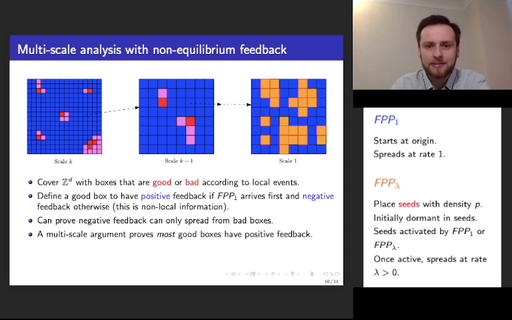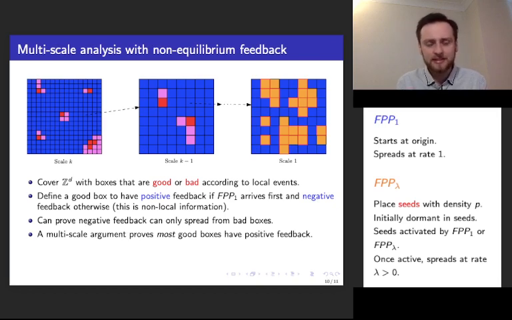We must overcome the fact that there's arbitrarily large regions of bad boxes, which is why we need to do a multi-scale argument and control large regions of bad boxes at all scales. So this is done in this illustration above to give you an idea that at scale 1 we have boxes that are defined with local events just regarding the sites and the passage times to see if FPP1 occupies lots of sites there. At higher scales, we control the geometry of boxes at the lower scale immediately next.